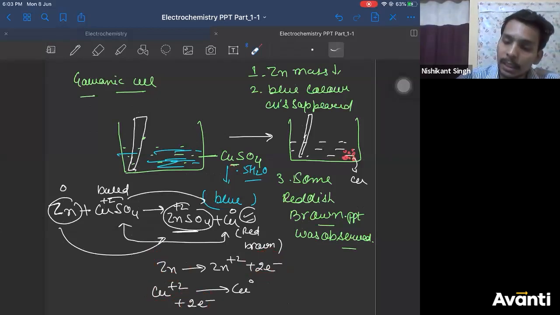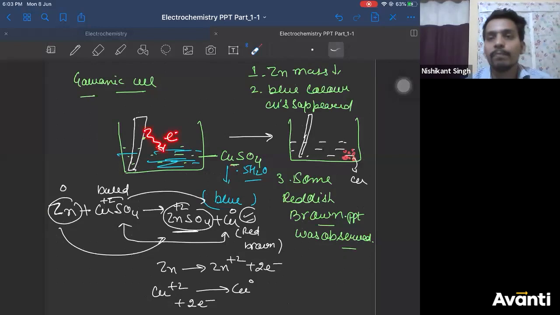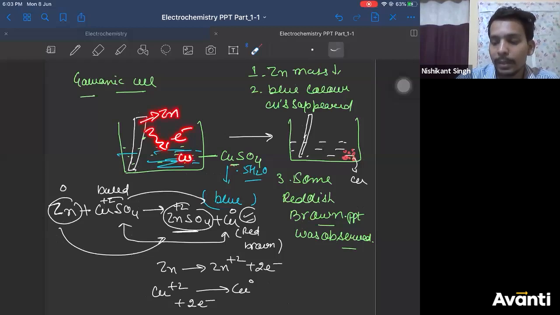That means zinc is giving 2 electrons to copper 2 plus in solution. That means there is a flow of electrons. We can conclude that there is a flow of electrons from zinc to copper 2 plus.